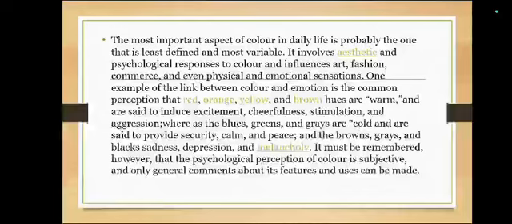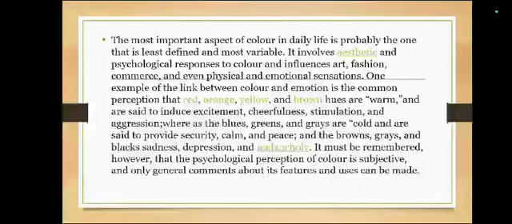One example of a link between color and emotions is the common perception that red, orange, yellow, and brown hues are warm and are said to induce excitement, cheerfulness, stimulation, and aggression. Whereas the blues, greens, and grays are cold and are said to provide security, calm, and peace. And the browns, grays, and blacks, sadness, depression, and melancholy.